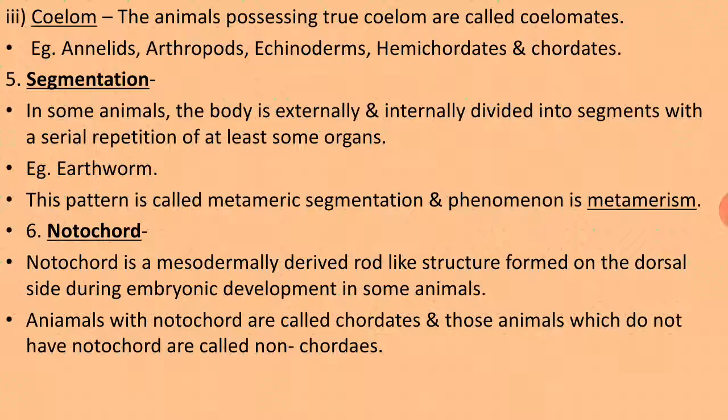The animals with a notochord are known as chordates, and those animals which do not have a notochord are called non-chordates.